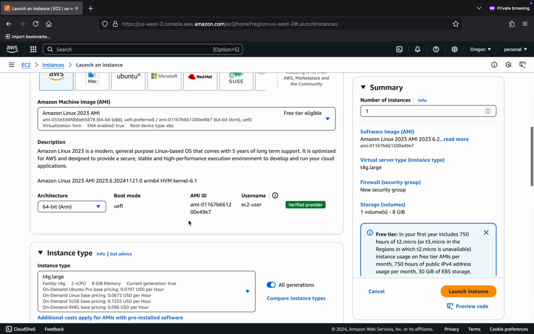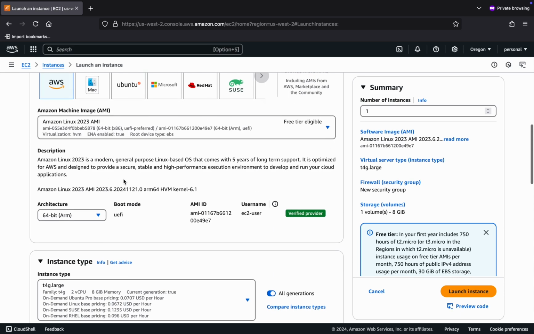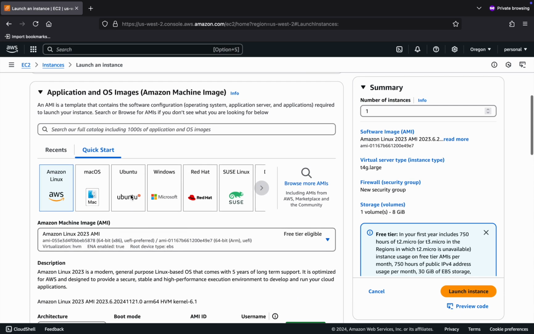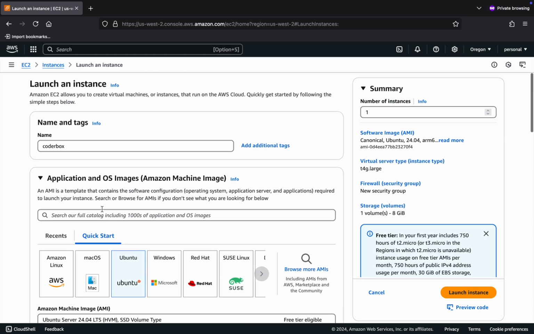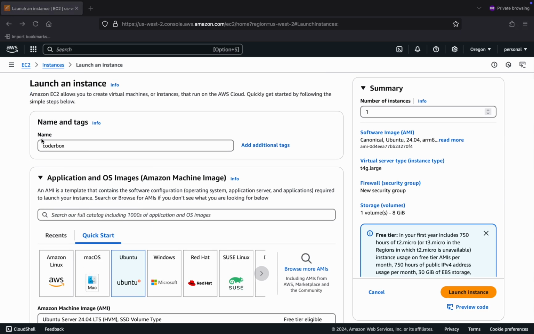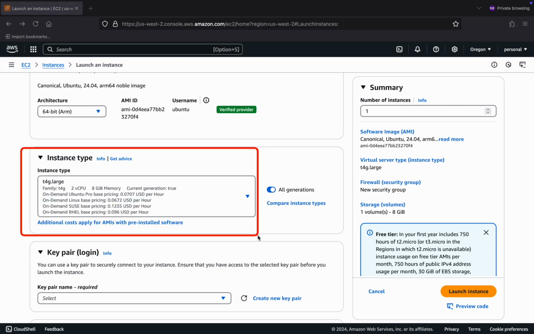You could probably use a smaller type actually, but I want to make sure performance is good. Even at this size, things are pretty cheap. You'll see that standard Linux on demand here is less than 7 cents an hour for that T4G.large. Operating system, we're going to go with Ubuntu 24. So again, just to go over the setup real quick, we're calling our instance Coder Box. We've chosen Ubuntu 24, and we're going to be using a T4G.large instance type.